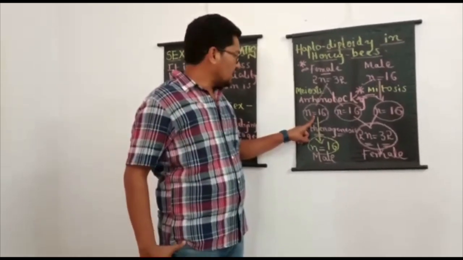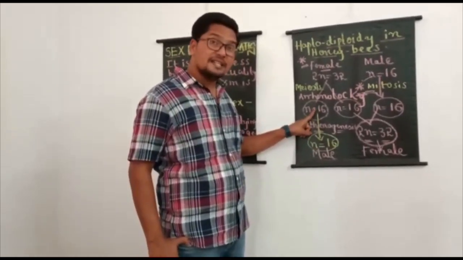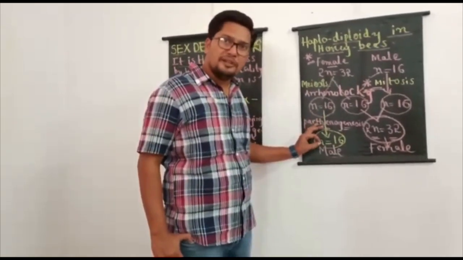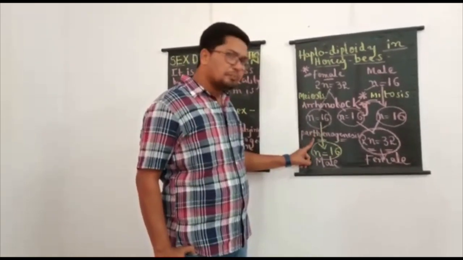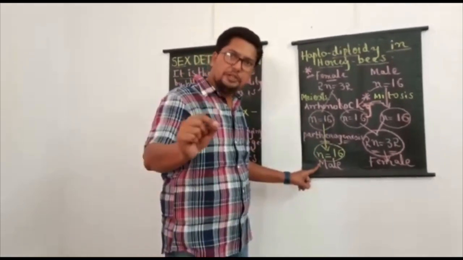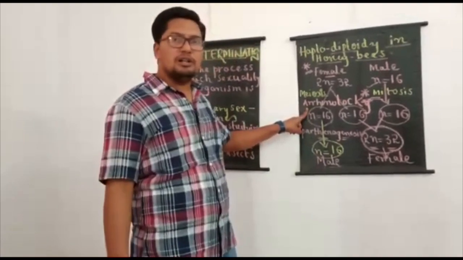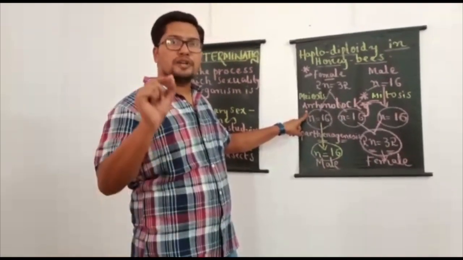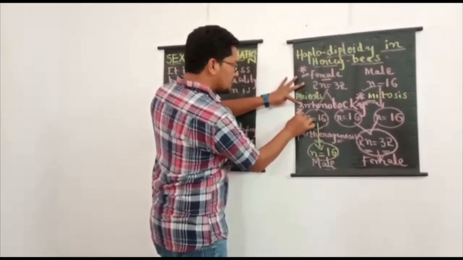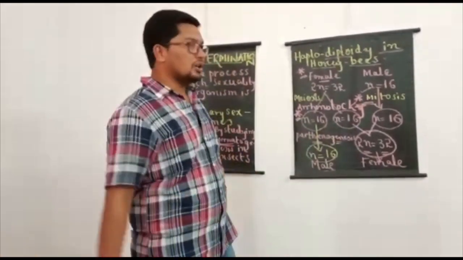So in honeybees, unfertilized eggs never develop into females. Unfertilized eggs always develop into males. So the type of parthenogenesis in honeybees is called arrhenotoky.